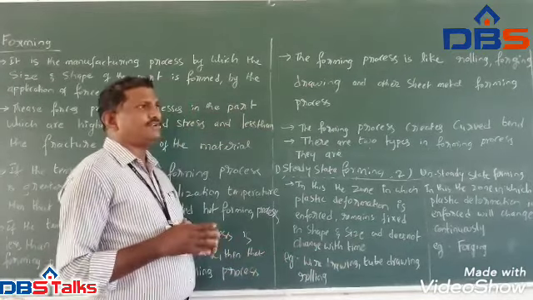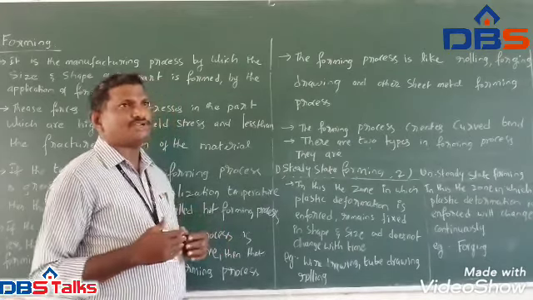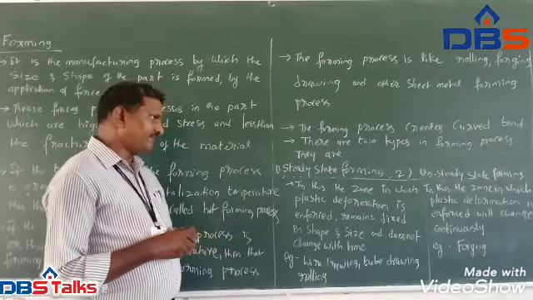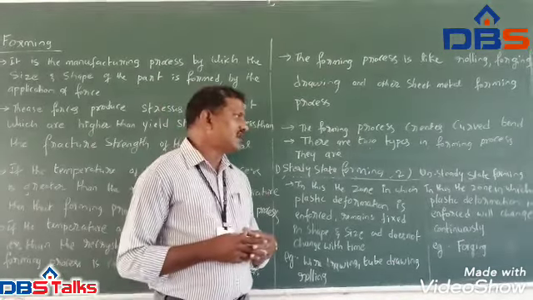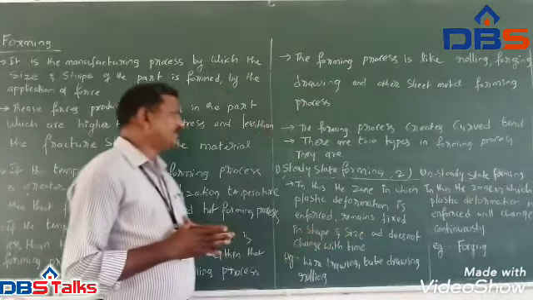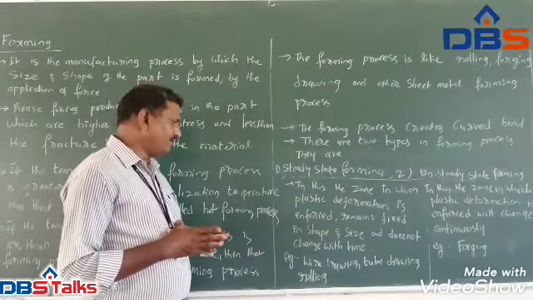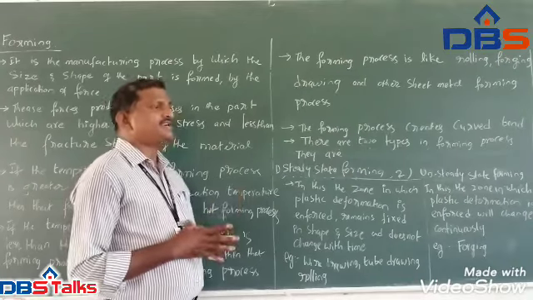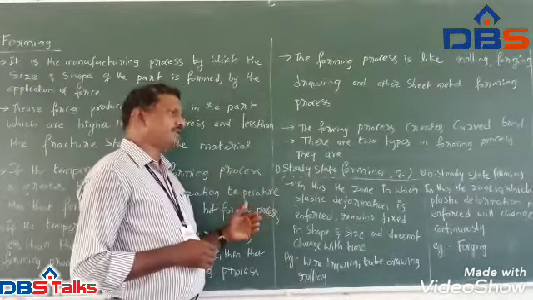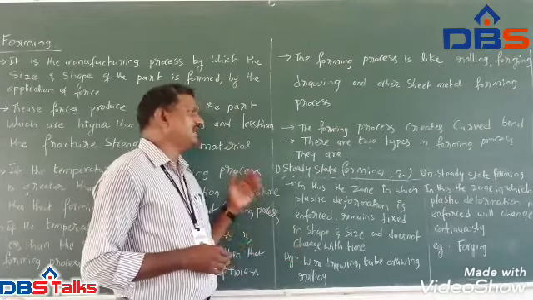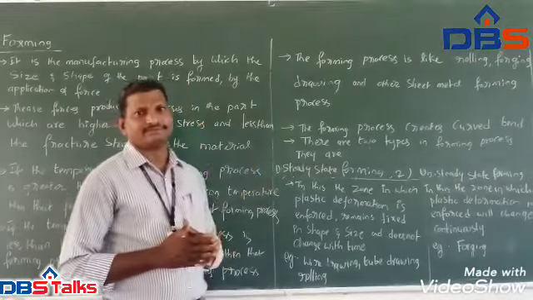In unsteady state forming, if the zone in which plastic deformation is enforced changes continuously, then that is called unsteady state forming. If the zone in which plastic deformation is enforced, and the size and the shape of the body, remain the same as the time changes, then that forming is called steady state forming.